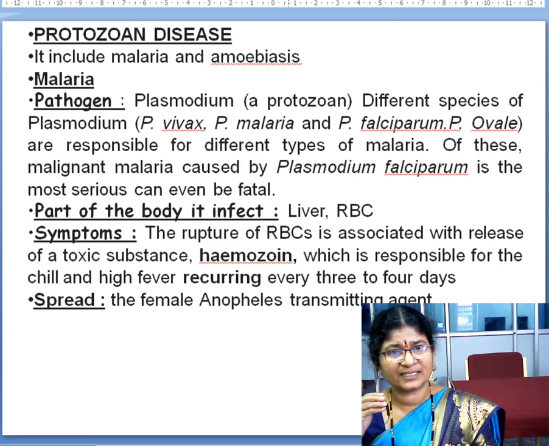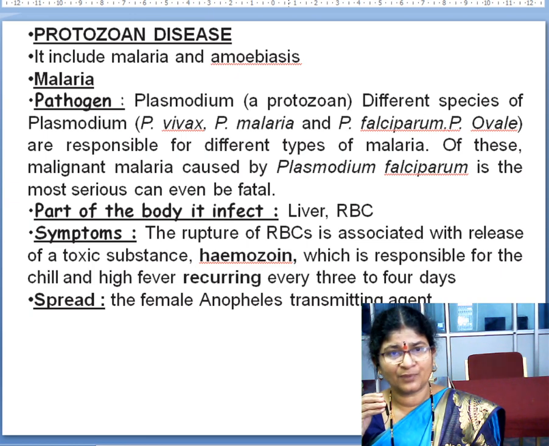What all is there in the slide? Just as I told, what is malaria? It is a protozoan disease. Which parasite causes this disease? It is the Plasmodium species. In Plasmodium, four species are there: Vivax, Malariae, Falciparum, and Ovale. Among these, Plasmodium falciparum is dangerous because it causes malignant malaria. It is fatal if it is not treated in time.